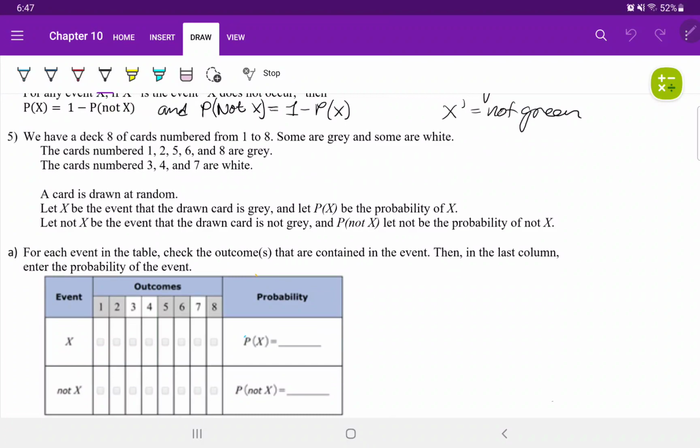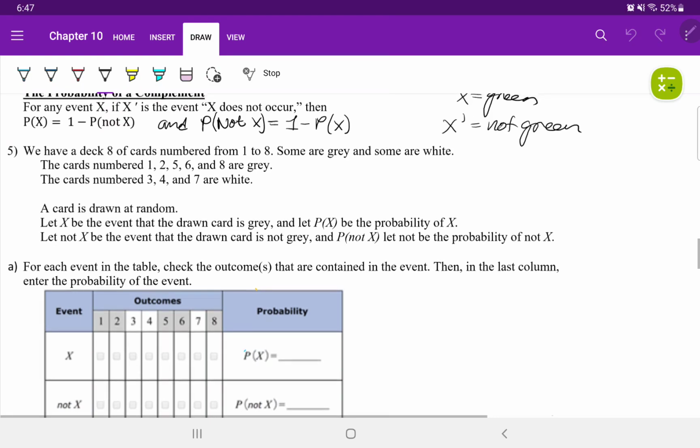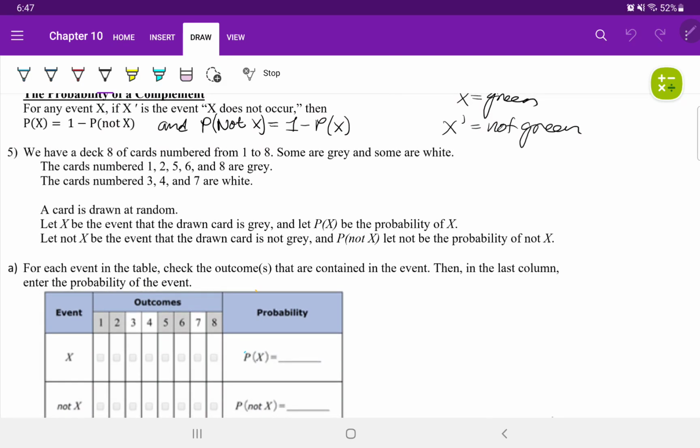Let X be the event that the card drawn is gray, and let P of X be the probability of X. Let not X be the event the card drawn is not gray, and let P of not X be the probability of not X. For each event in the table, check the outcome or outcomes contained in the event. Then in the last column, enter the probability of the event.